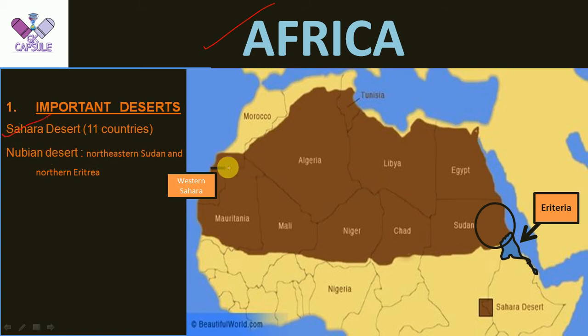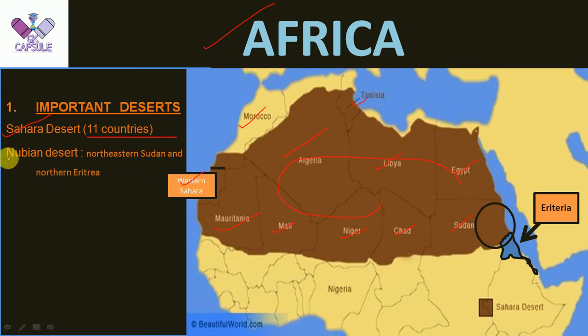This is the largest desert, and it spans 11 countries. We can count them. The first is Morocco, then Western Sahara, then Algeria, then Tunisia, Libya, Egypt, Sudan, Chad, Niger, Mali and Mauritania. So these are the 11 countries in which the Sahara Desert is located.